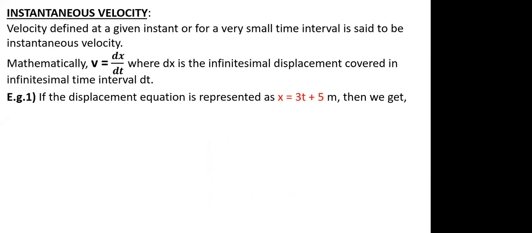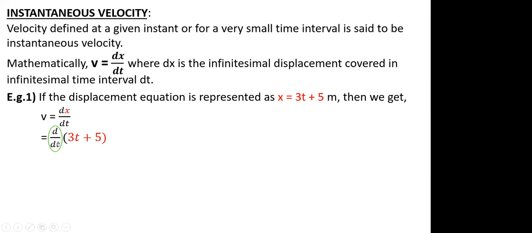I know graphically it will have a slope of 3 and it is going to pass through 0, 5, nothing but the y-intercept, if I look at this equation as a linear equation. Now if I want to solve this as v equals dx by dt, first I need to just substitute the value of x as 3t plus 5. Now d by dt is called the operator of differentiation. This is the operator.